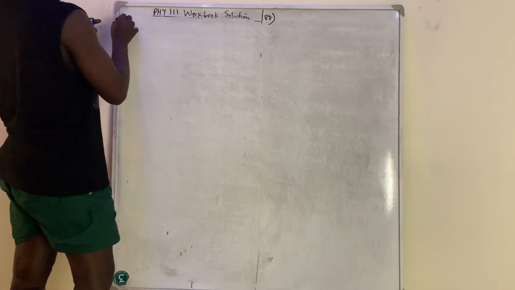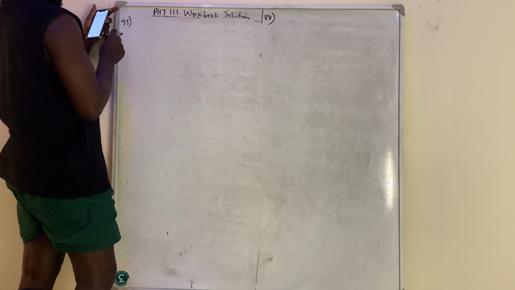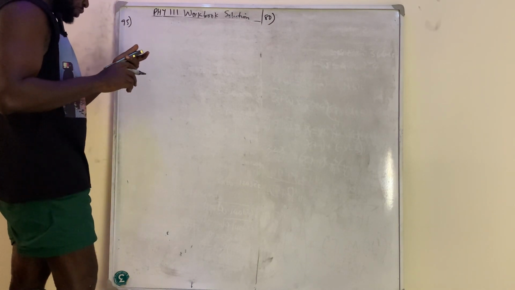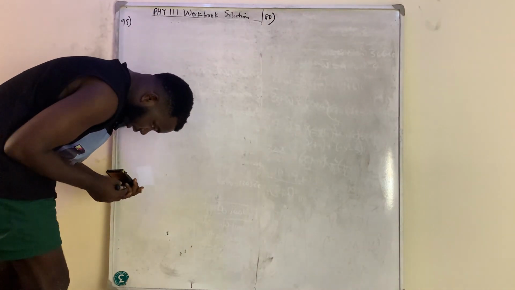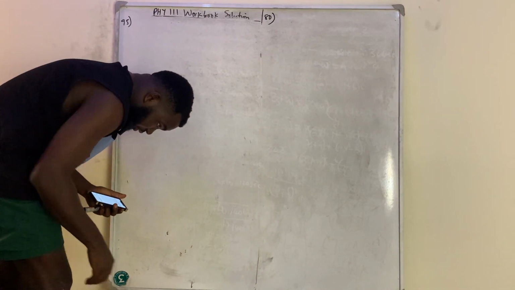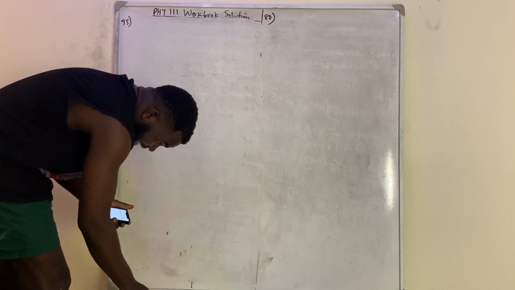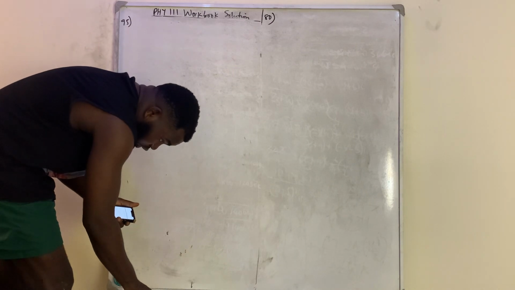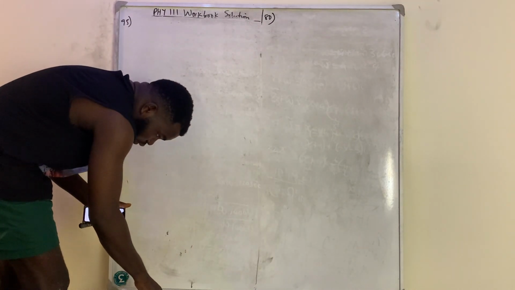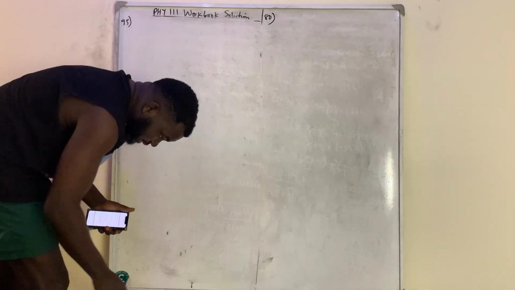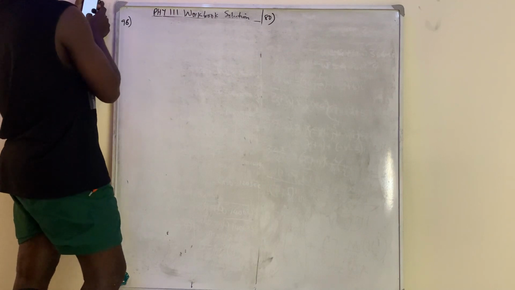So go to question number 95. Question number 95 said, when is a body said to be in unstable equilibrium? Okay, you can browse that and tell me the answer in the comment section. But from here, I wrote that unstable equilibrium occurs when a slight displacement of the body will cause it to topple over with a decrease in the center of gravity. So question number 96, do your own research and write it.